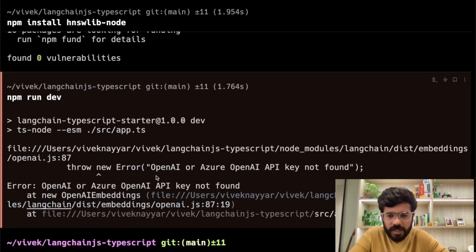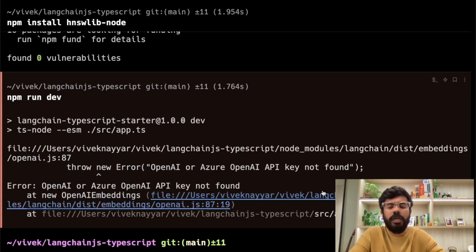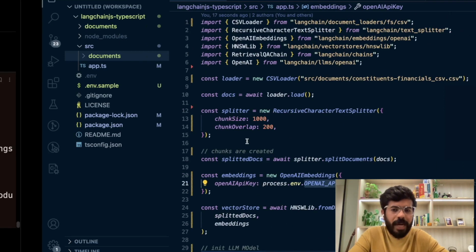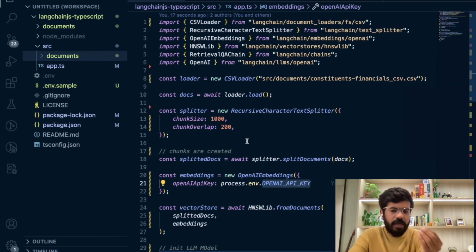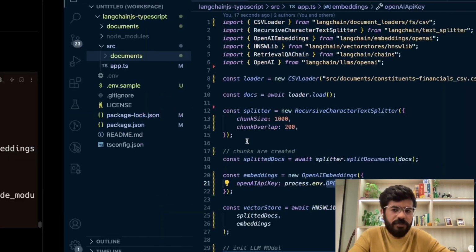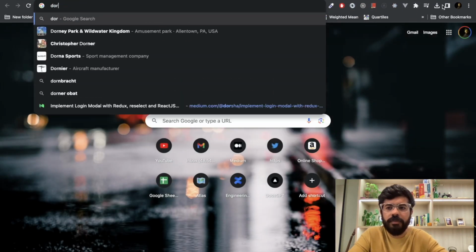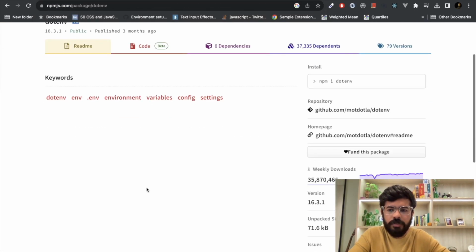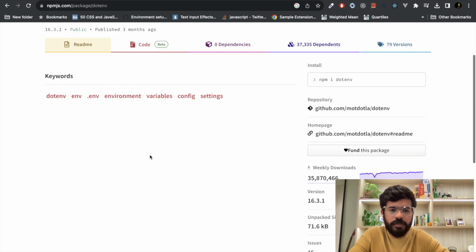And we face an error saying OpenAI key not found. The reason is I am using an environment variable here. I've initialized my key inside the env file, but I need to load a package so that that environment variable can be fed into this file. Now that library is called dotenv.